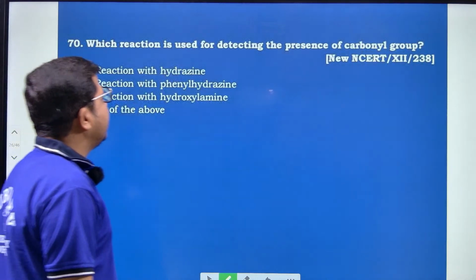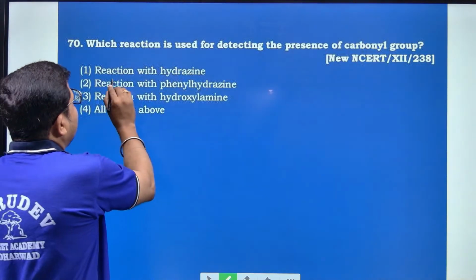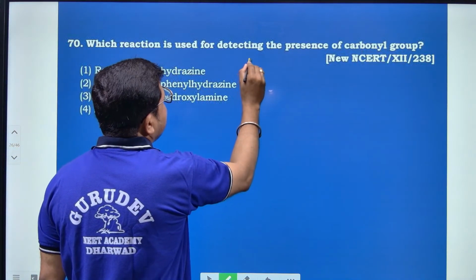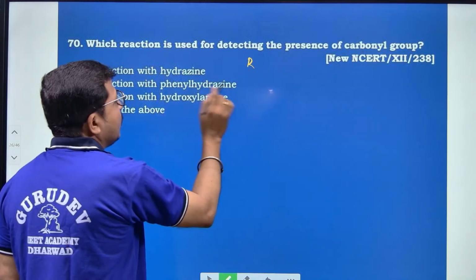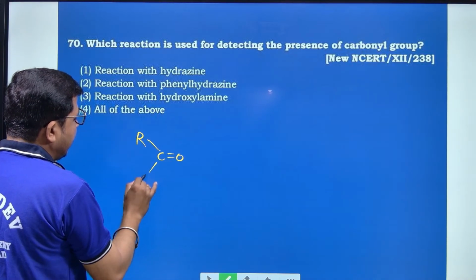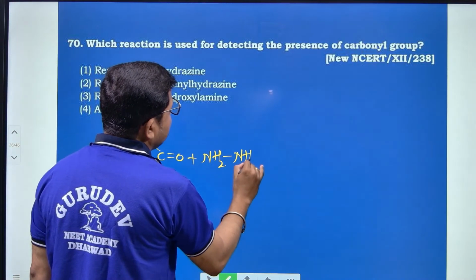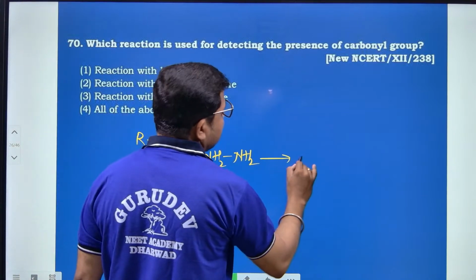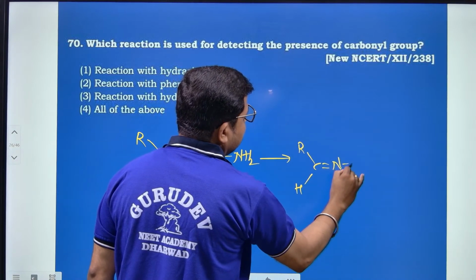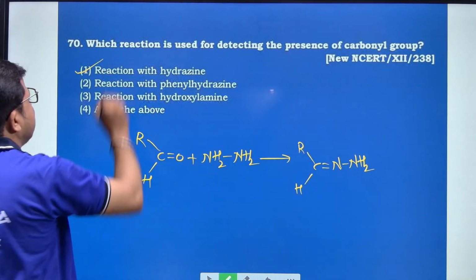Which reaction is used for detecting the presence of carbonyl group? Look at this one. Reaction with hydrazine produces hydrazones. Take any carbonyl group, say R, C double bond O, H, and when it reacts with NH2NH2, hydrazine, it produces R, C, H double bond N, NH2. This method is also used.